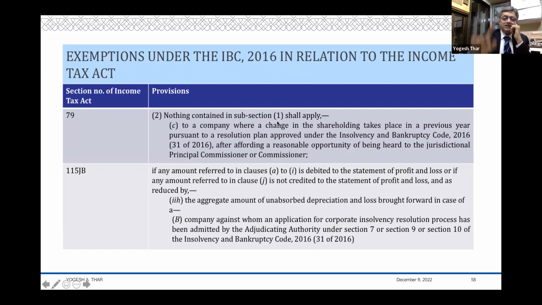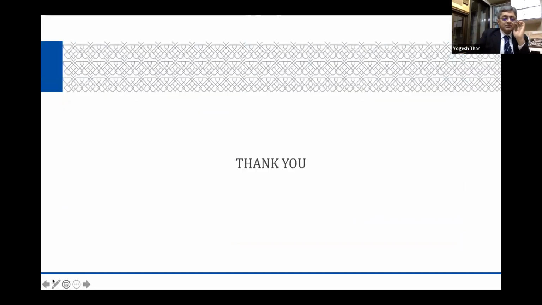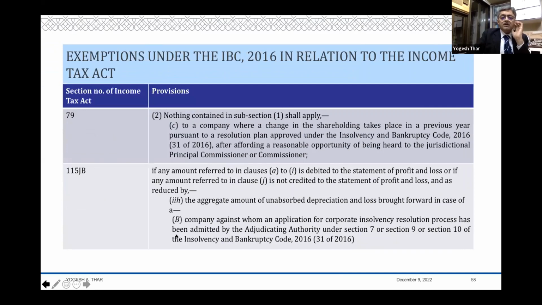It says that nothing contained in subsection 1, that is 79(1), which says that if more than 51% of shareholders change hands, the loss will lapse. So nothing contained in subsection 1 shall apply to a company where a change in the shareholding takes place in a previous year pursuant to a resolution plan. What's happening? Pursuant to a resolution plan approved under the IBC.